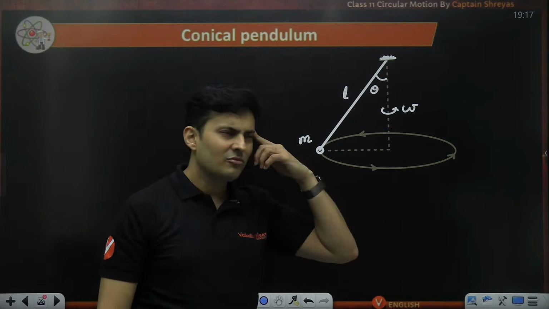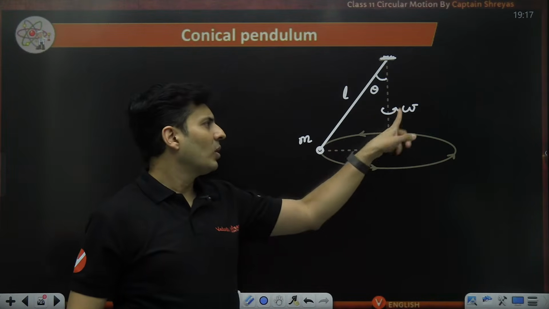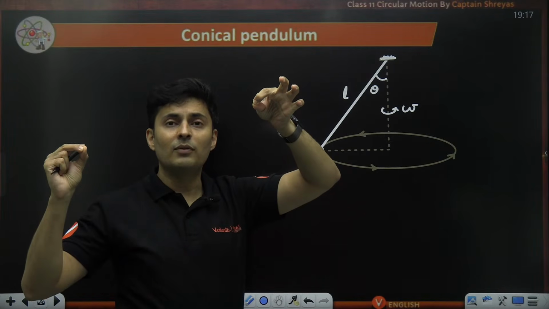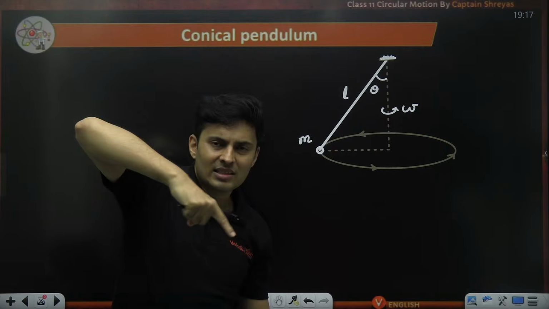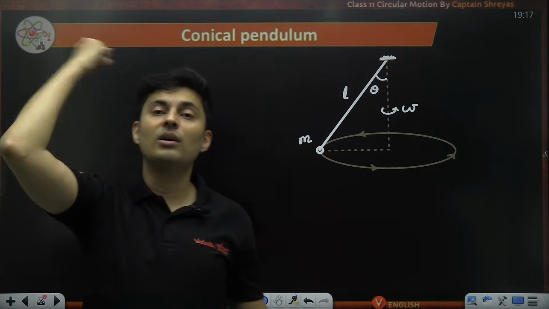Now, you can visualize it by past experience. If you have rotated something hanging like this, if you rotate it fast, then the angle made will start increasing. If you rotate it slowly, then it will go in a small cone angle. But if you increase the speed, it will go on a big conical angle.